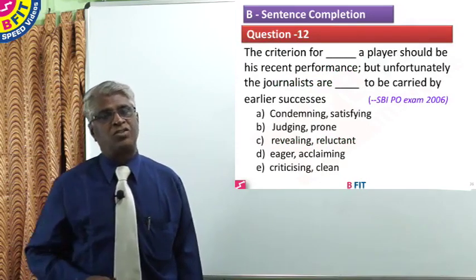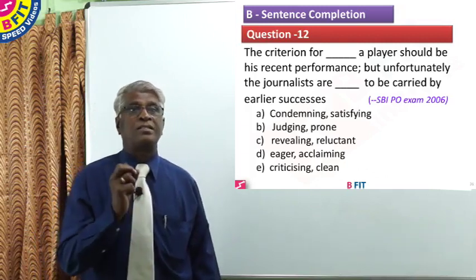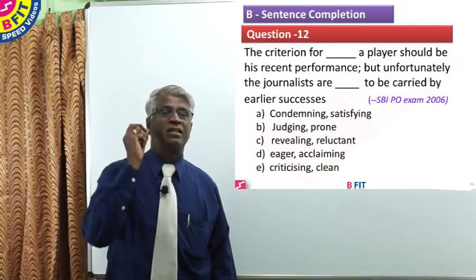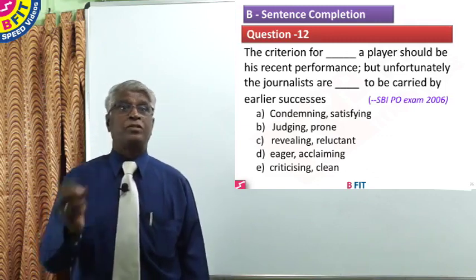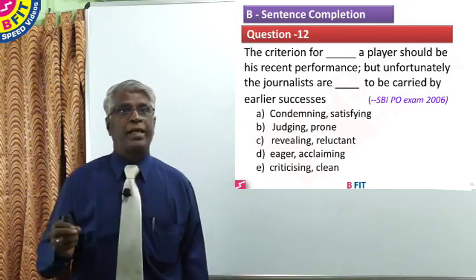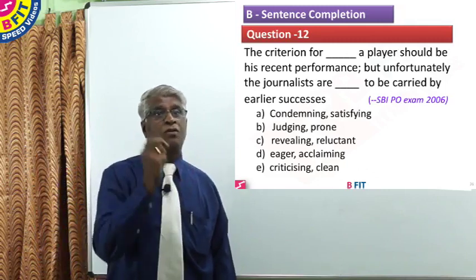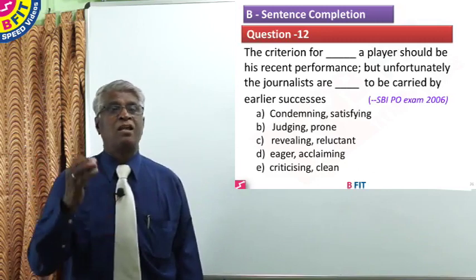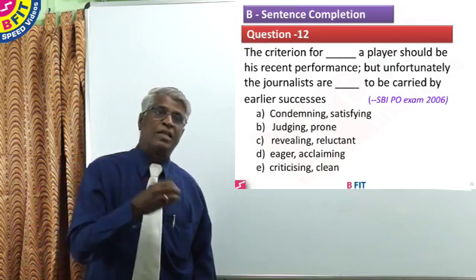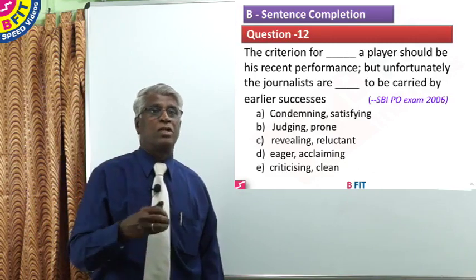Again, a pair of blanks here. This is taken from SBI PO examination of 2006. The criterion for dash a player should be his recent performance. But unfortunately, the journalists are dash to be carried away by earlier successes. Now, the criterion for dash a player, they say form is temporary, class is permanent. A player is selected just because he performed very well in the distant past, though he is doing nothing.